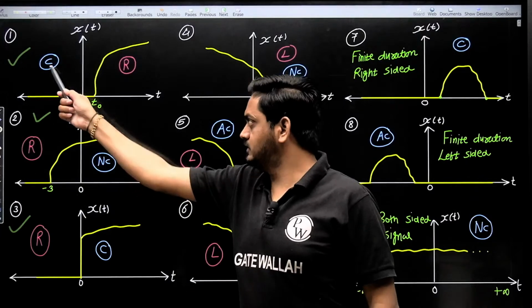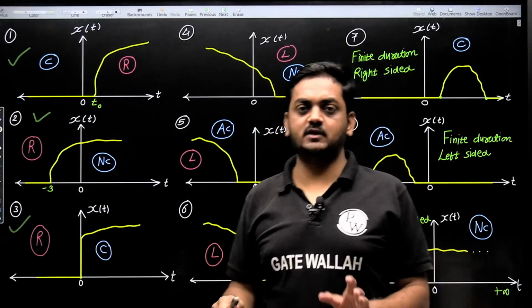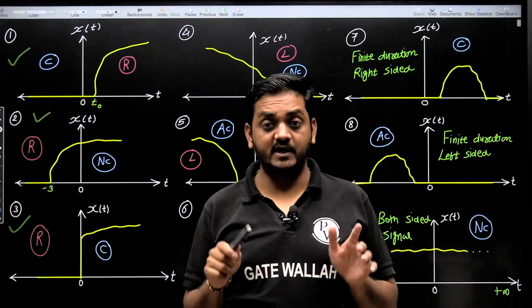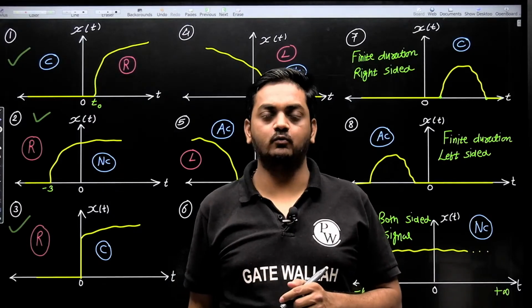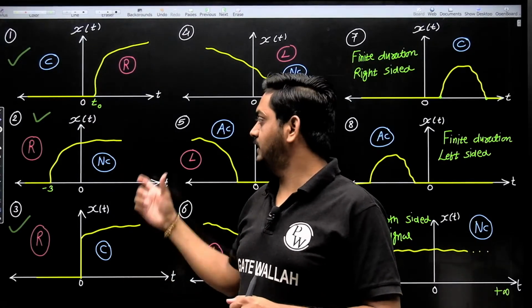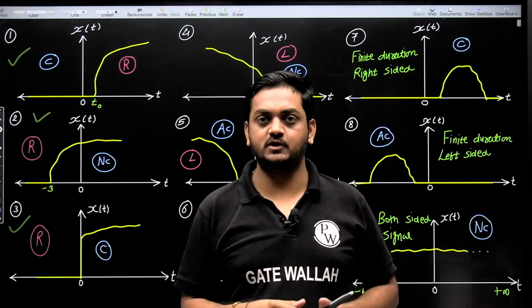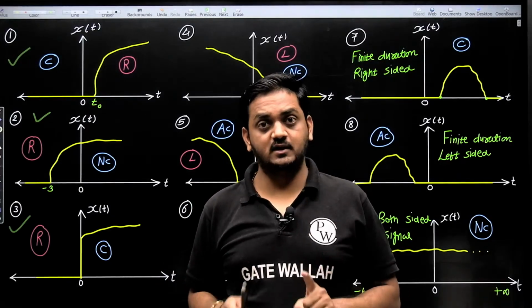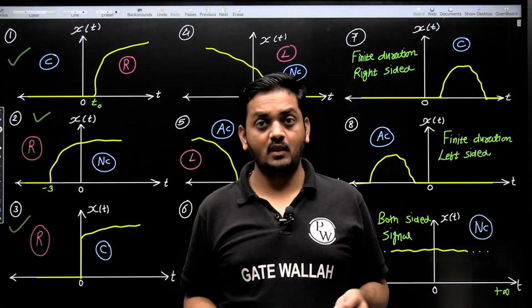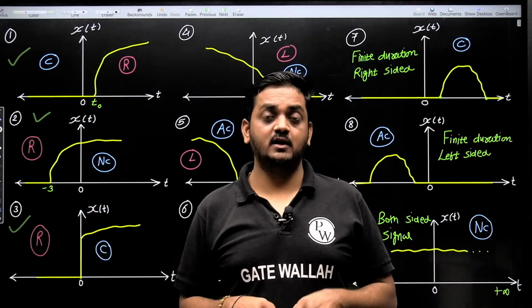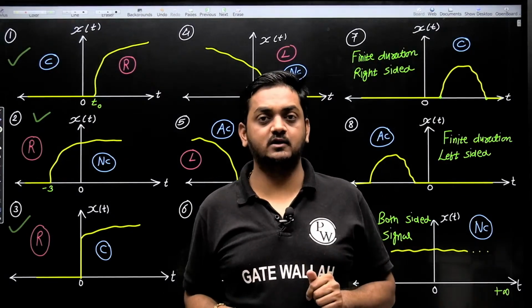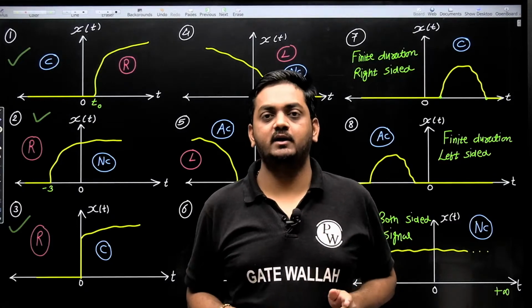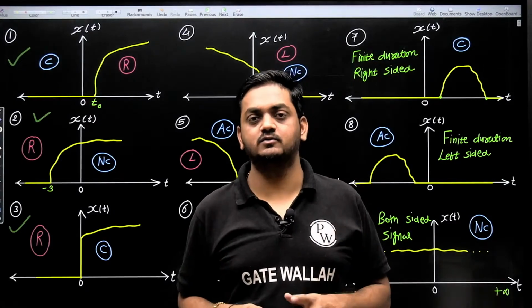Each and every causal signal is right sided, but vice versa may or may not be true. That means we cannot say each and every right sided signal is always causal. It may or may not be a causal signal. This is the first conclusion.